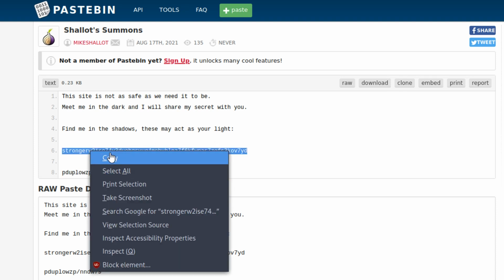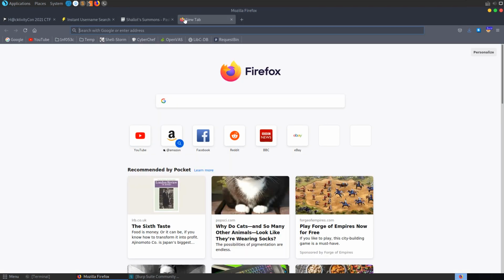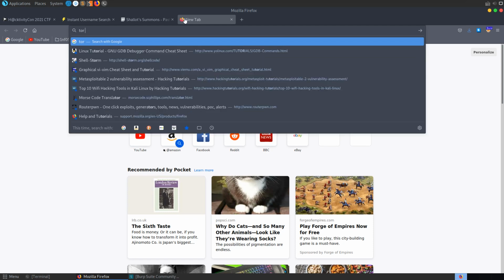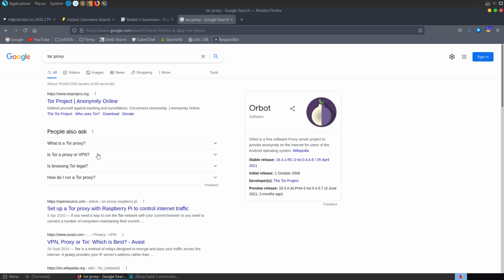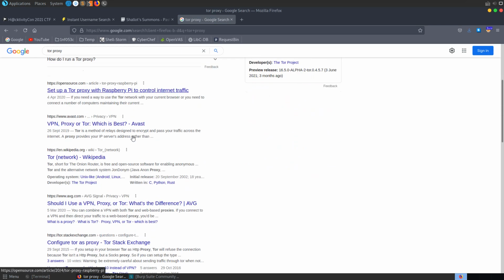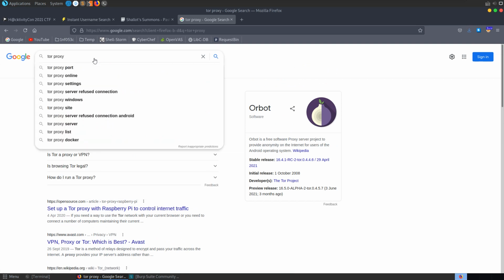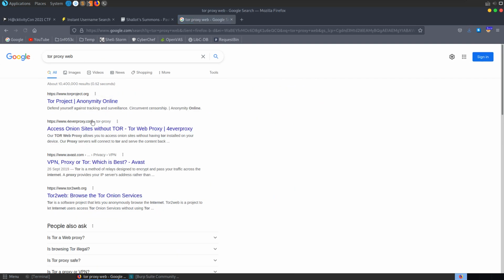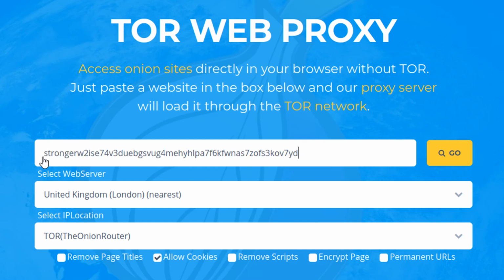So you could take this over to the Tor browser, you can download a portable version, or you can try and find a proxy. There are some sites online which will let you connect to an onion site if you're not too worried about your actual privacy. Let's see, Tor proxy web, let's try this one, foreverproxy.com, and you can see here it'll allow you to access onion sites directly in the browser without Tor, just paste in the website. So let's try and paste this in as an onion address.